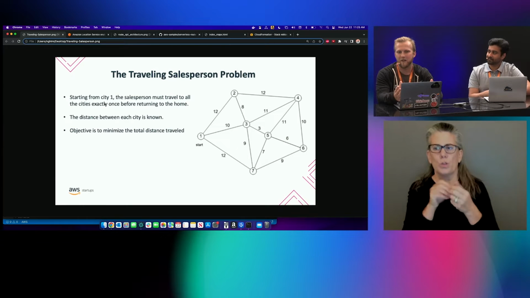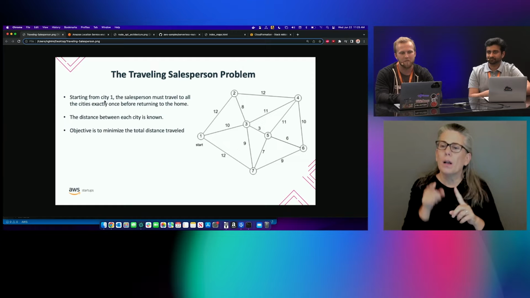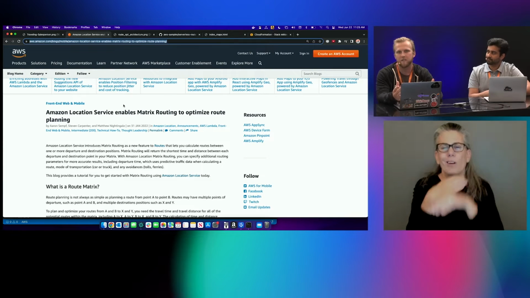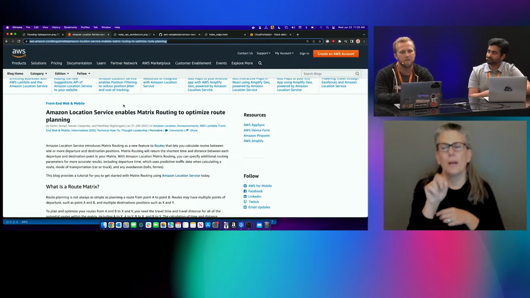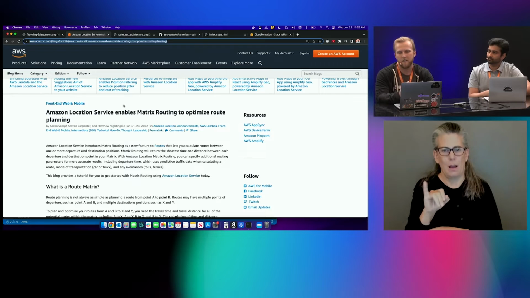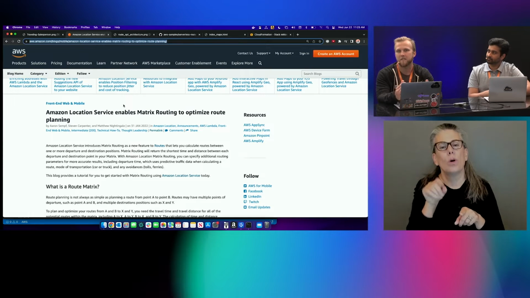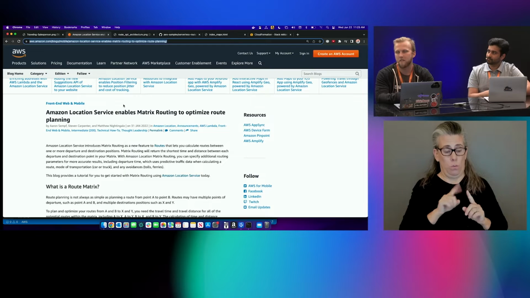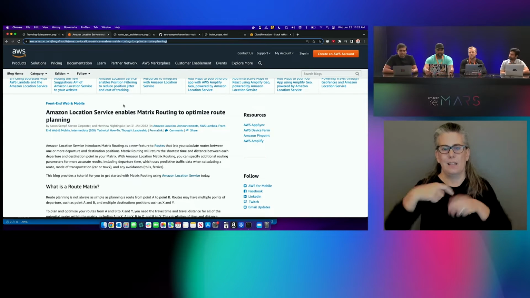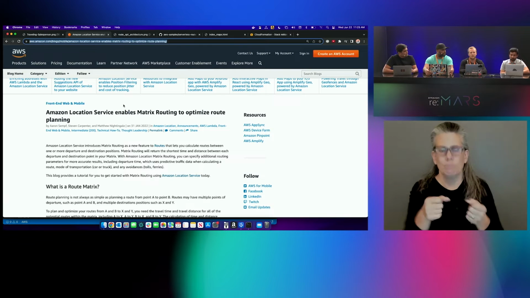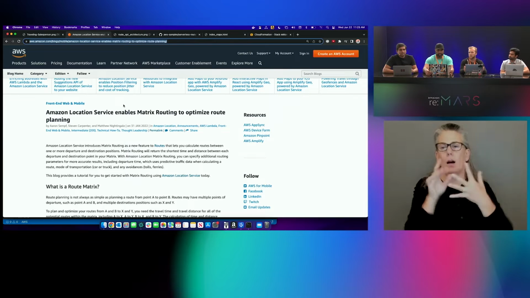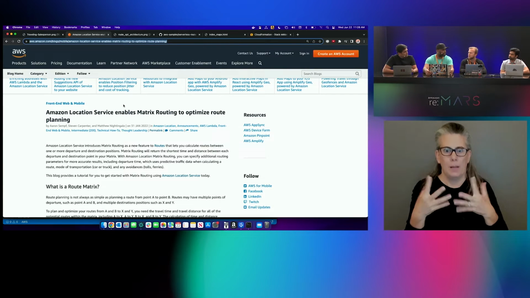But really what inspired us to build this solution out was the release of the Calculate Route Matrix API from Amazon Location Service in January of 2022. And what this API allows you to do is pass in an array of origin and destination points and return the route, or the distance or the duration of the routes between those points. And so this API sets up options to solve all sorts of optimization problems. And we're just starting to crack the surface with the traveling salesperson problem.